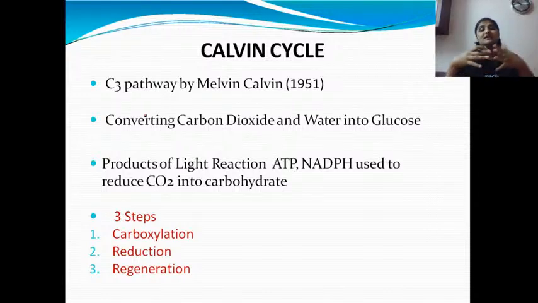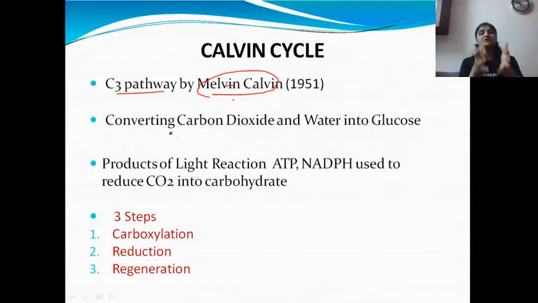So he has considered a chlorella algae, and in that he has done for the first time experiment by reacting that with a radioisotope material. Right? From that he came to know that yes, in chlorella when he fixed a heavy radioisotope of CO2, the Calvin cycle has completed, leading to the preparation of the glucose molecule. Right? Yes, great. Correct. So C3 pathway is given by Melvin Calvin. Am I clear? 1951. Right? So what he has done, he has converted the carbon dioxide and water into the glucose by applying these features on the chlorella for the first time.